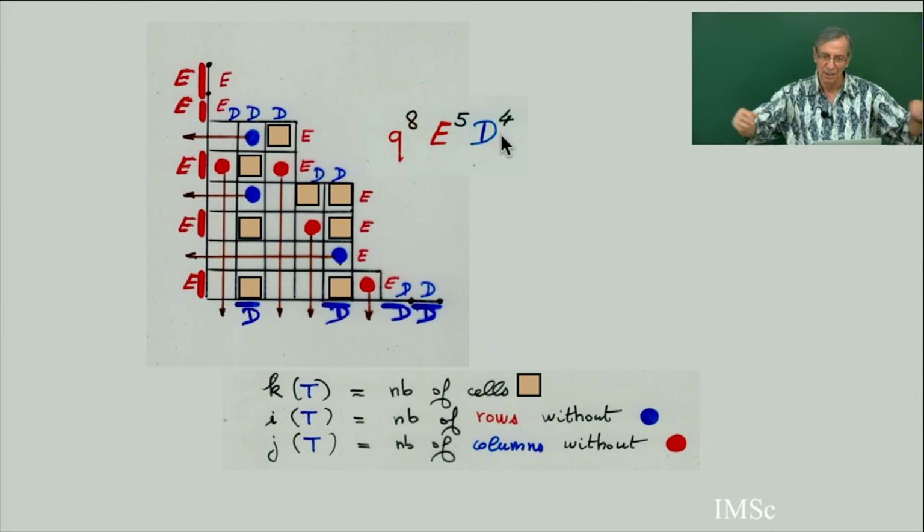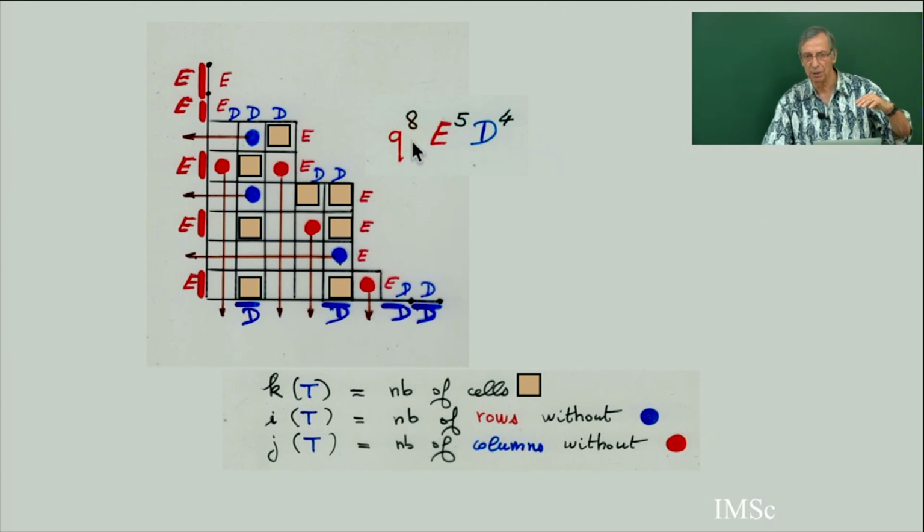When you expand this word W, this big word you get from the northeast border, you expand it as a sum of monomials like this. And this tableau will contribute to the coefficient of this monomial. At the end of the rewriting, you get here E power 5. So there is an E for each row with no blue cell.